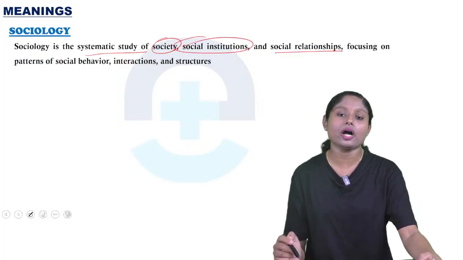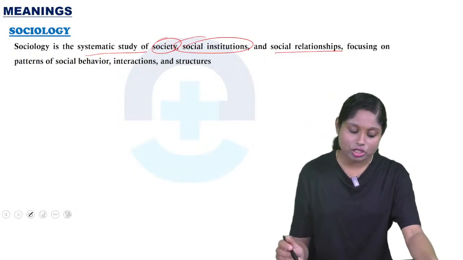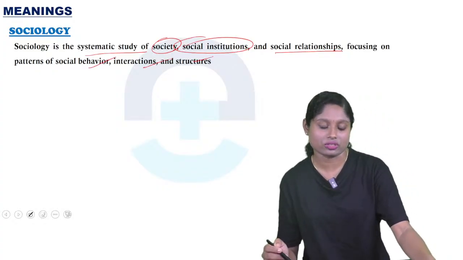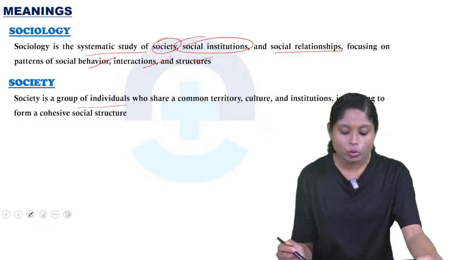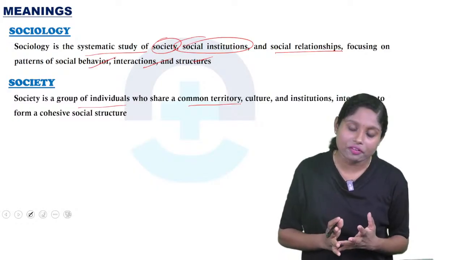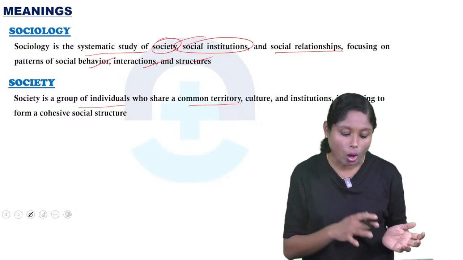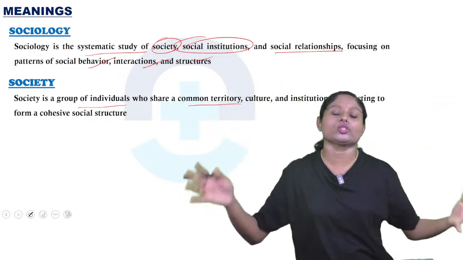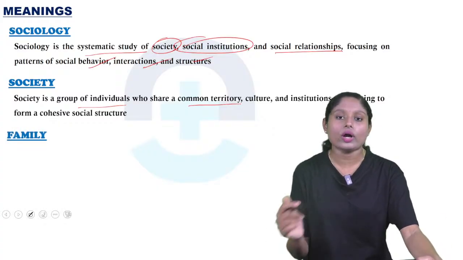So we'll study about our society, social institutions and social relationship, focusing on the patterns of social behavior, interaction and structures. So what is society? It's a group of individuals who share a common territory. So they live in a particular geographical area, culture or institutions, interacting to form a cohesive social structure. So it's a group of people in a particular society who interact with each other. So that is society.